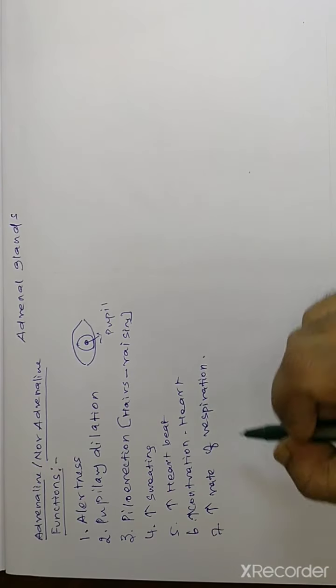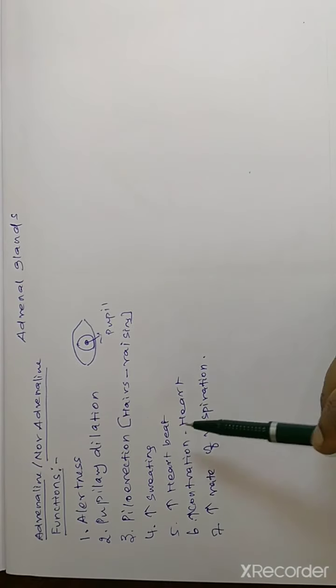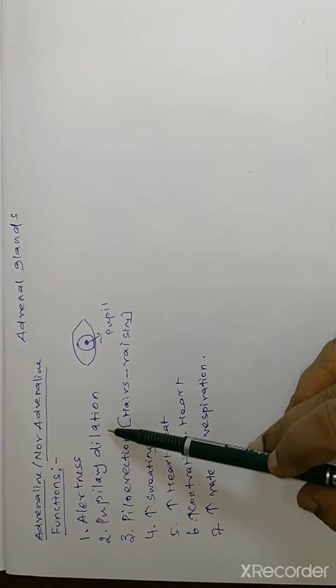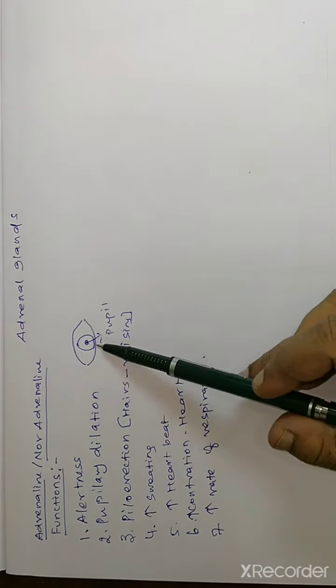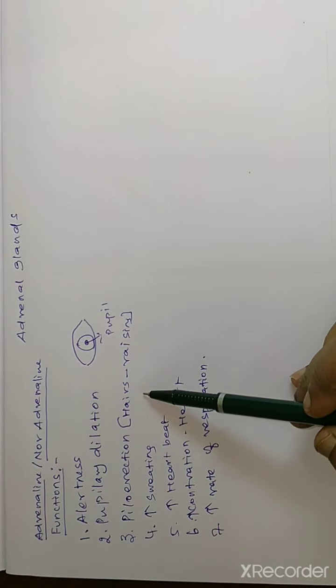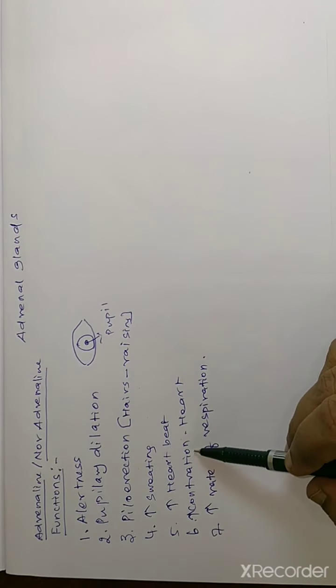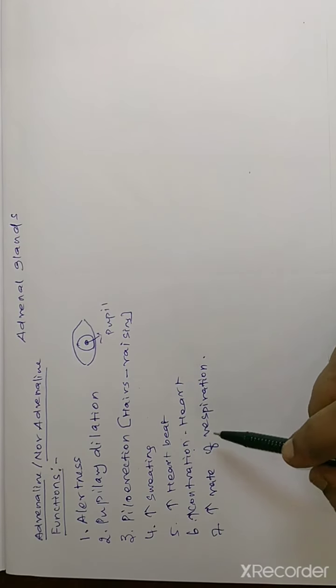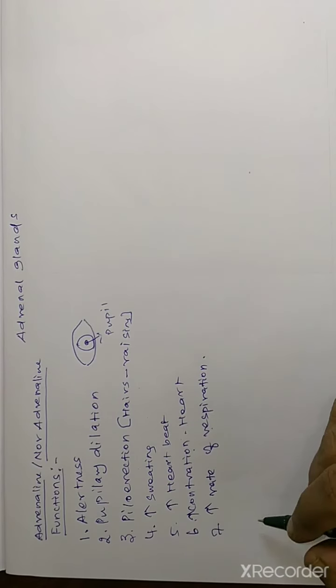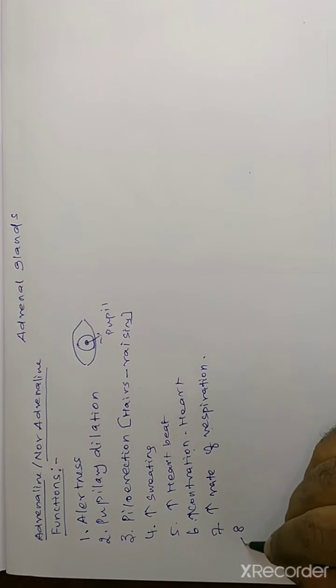These are all the responses when we face the emergency situation. It makes our body alert, pupillary dilation, increase the eyeball size, piloerection, that means the hairs of the body become rising, increase the sweating, increase the heartbeat rate, and increase the strength of heart contraction, increase the rate of respiration. And also the catecholamine function is much more important function.